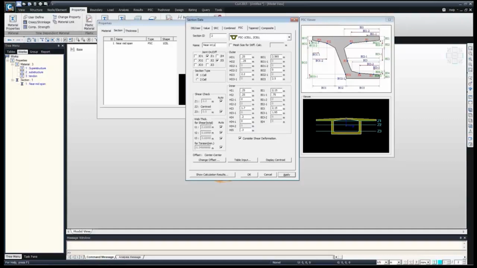So near internal pier. I'll just quickly define 0.25 HO1, 0.25, 4.2, then 2.565, it will be the same, BO2 0, 2.5, HI1 will be 0.25, HI2 0.25. So HI3, as heights are varying here, HI3 will be 3.4, then HI4 0.2, then HI41 0. So HI5 again it's 0.6, it's varying.